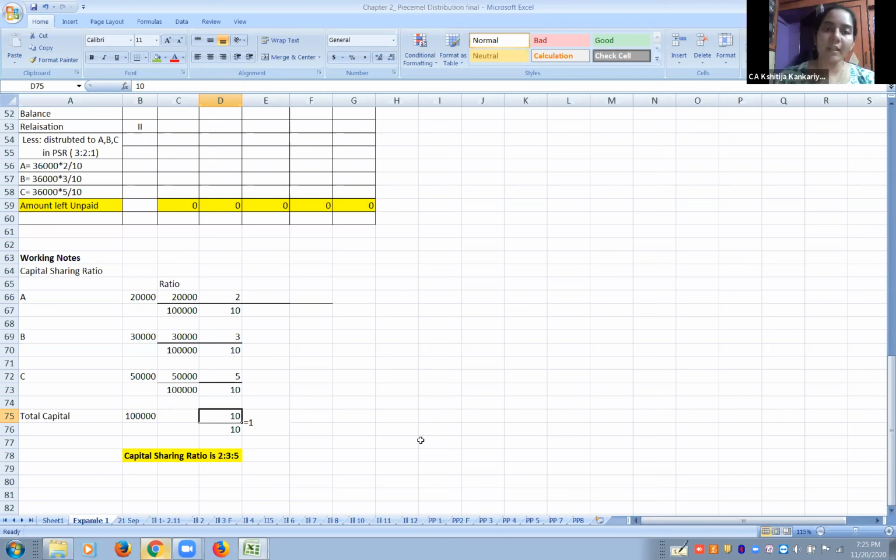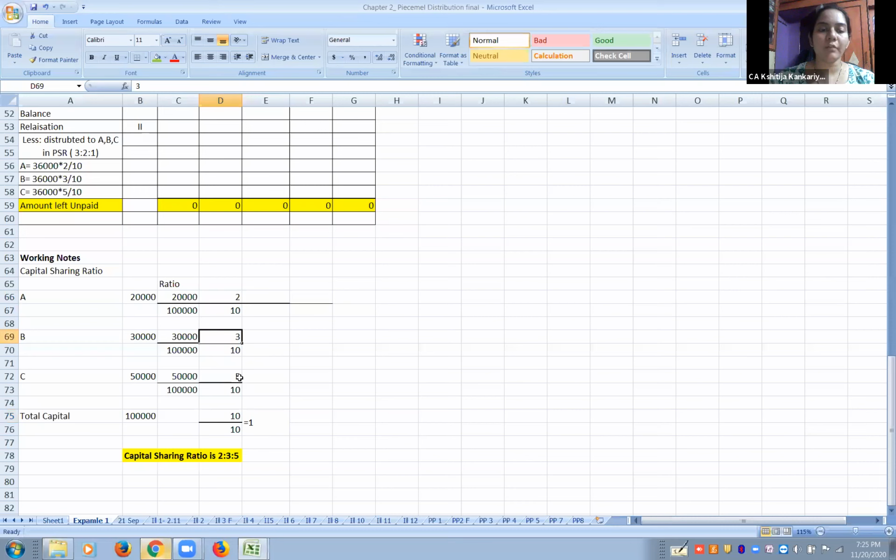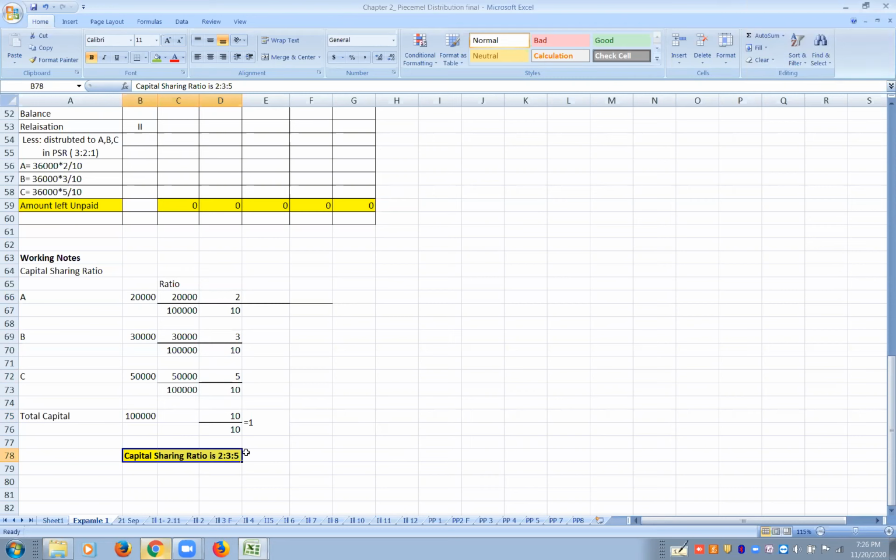So you take any ratio or proportion. How to check if it is correct or not? The total has to come to 1. So the ratio comes to 2 is to 3 is to 5. Now only look at the numerator. While writing a proportion or ratio, you only write the numerator. That is 2 is to 3 is to 5.